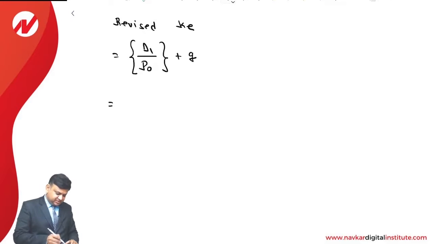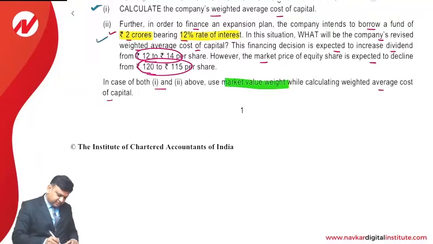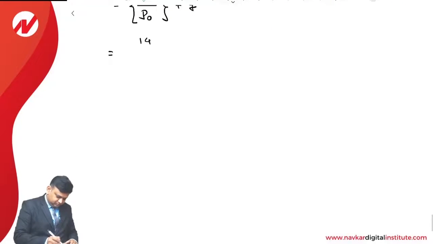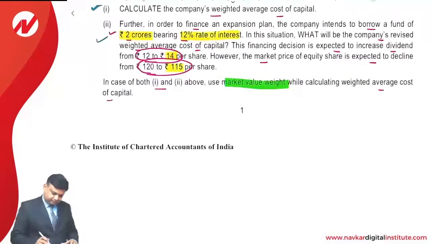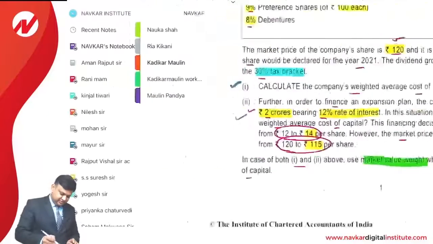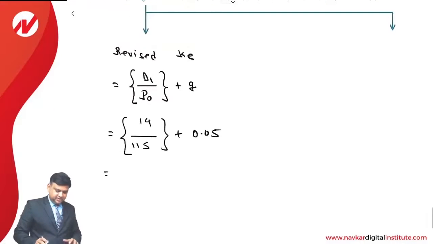As far as the dividend is concerned, the amount of the dividend is rupees 14, and P0 is 115. Plus growth rate. The question is not providing the information about the revised growth rate, so we assume that the growth rate will remain same, that is 5%. Plus 0.05. That is the way revised KE is calculated.